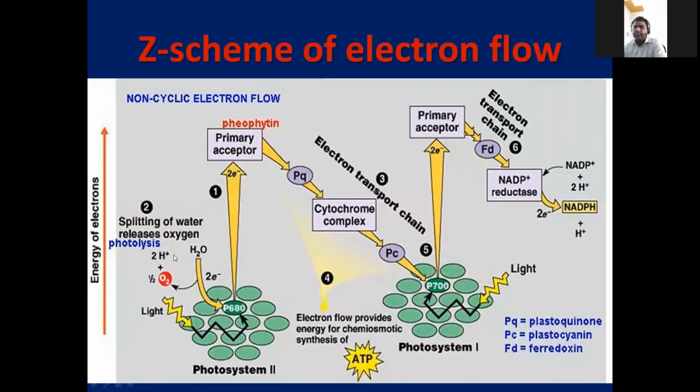When sunlight falls, the electrons move from one system to another. At last NADP is converted into NADPH and the protons generate ATP. And to continue this light reaction, water lysis occurs. This is very important. When water splits, the electrons re-enter the system and continue the cycle.